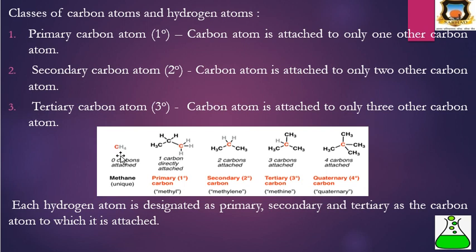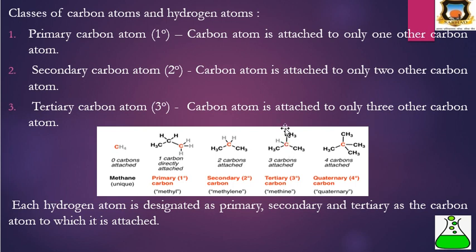We have methane, CH4. Zero carbons attached, therefore it is unique. And in this second example, consider this red carbon. This red carbon is directly attached to the second carbon, only one carbon. Therefore, it is a primary carbon. In this, the red carbon is attached to two other carbons. Therefore, it is a secondary carbon. These two are primary carbons.